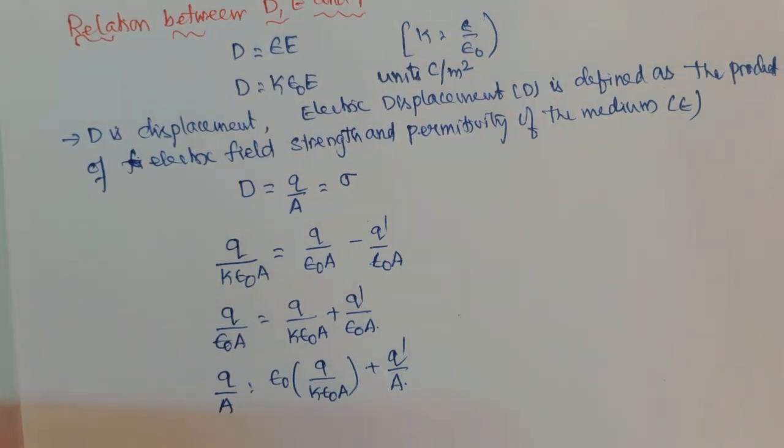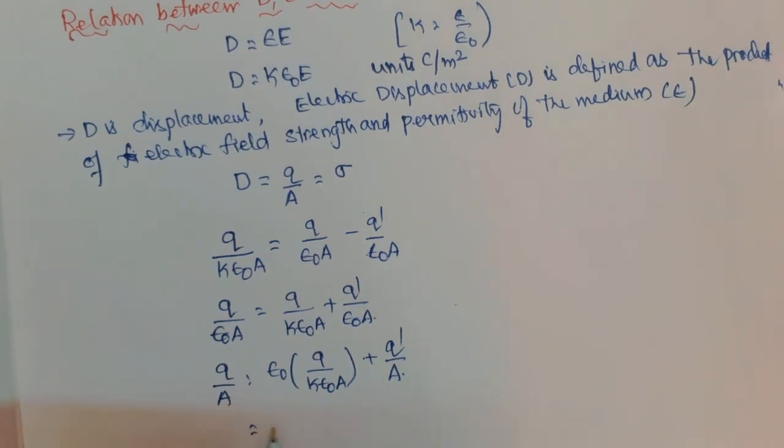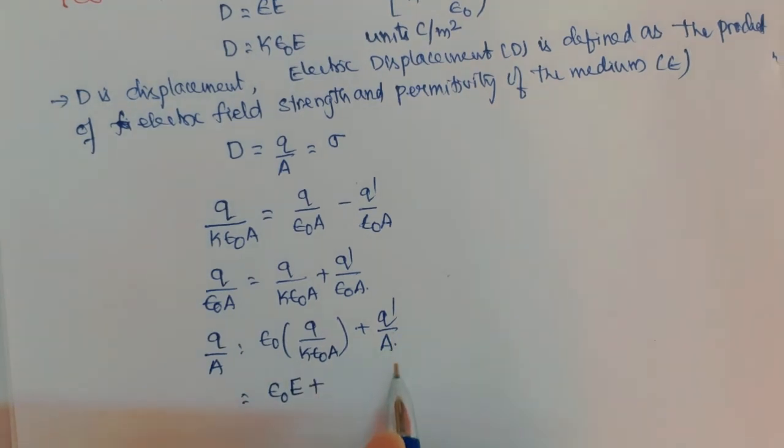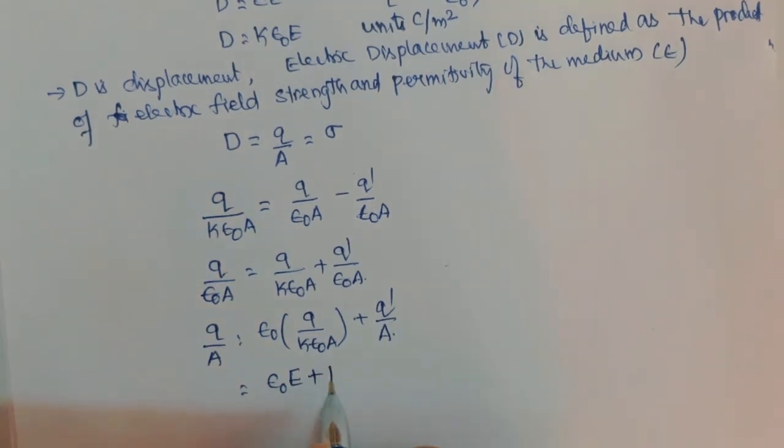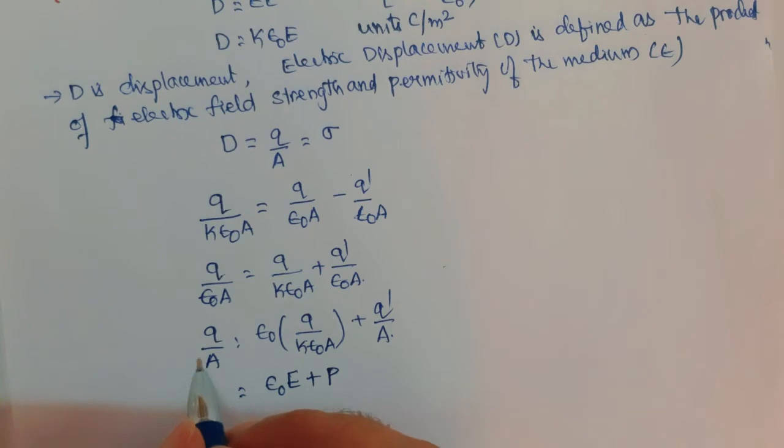What is this Q by K epsilon naught A? This is nothing but the electric field. So you can write this as epsilon naught into E. And this Q dash by A, the induced surface charge density or induced charge per unit area, is also called the polarization P. And what is this Q by A?